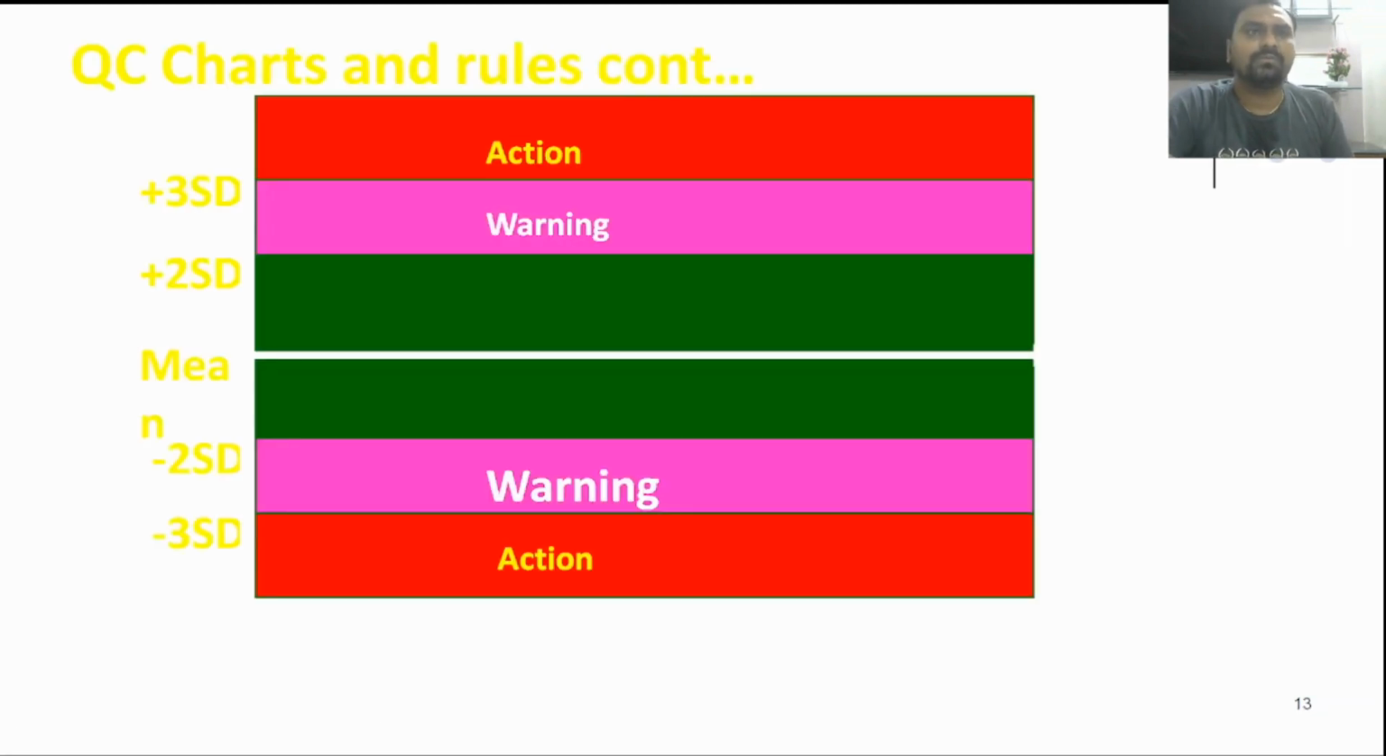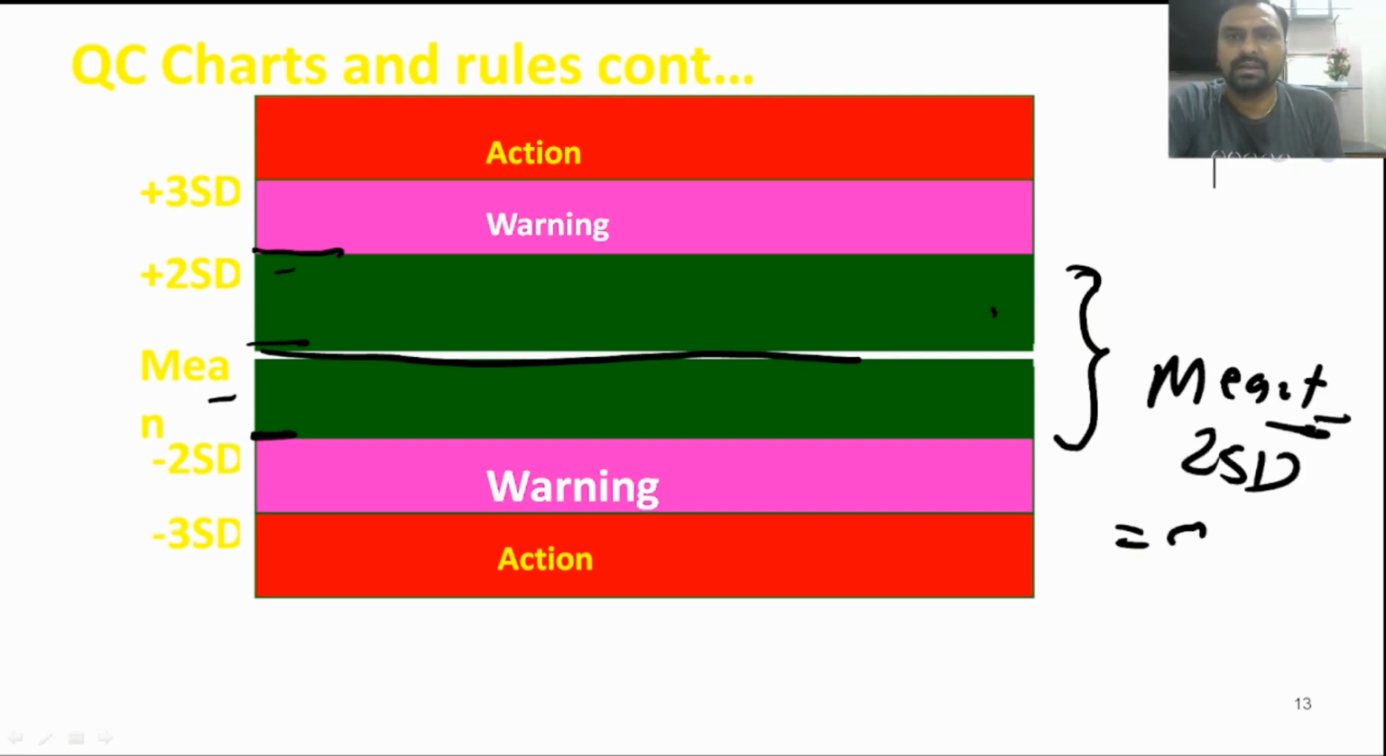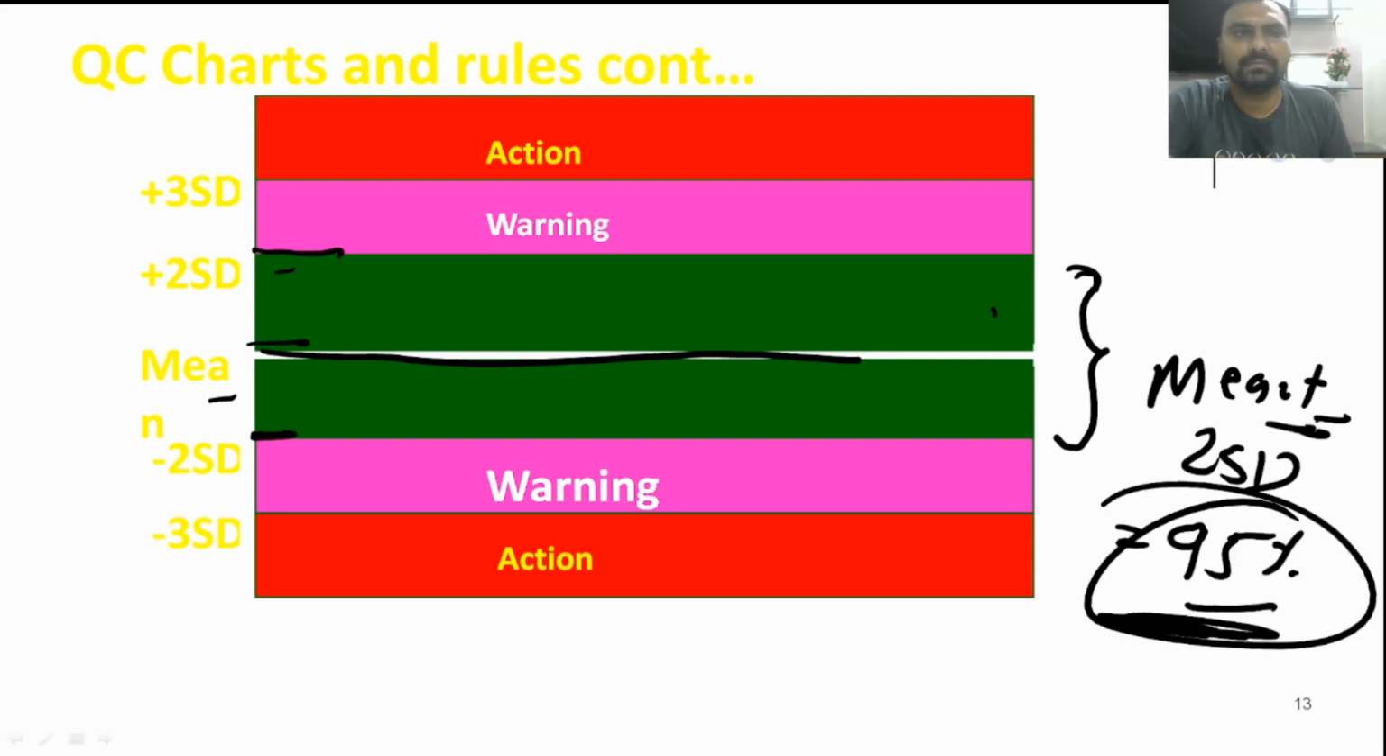Okay, so now we will see about the QC charts. So you can see here, this is our mean value. Okay, and plus or minus 2 SD is depicted as a green value. That means if our results fall between mean plus or minus 2 SD, we are 95% sure that our results are correct, and only 5% that our results will be outside. When our result is more than 2 SD but less than 3 SD, and in the same way, more than minus 2 SD but less than minus 3 SD, that is a warning sign. Okay, that is just a warning.